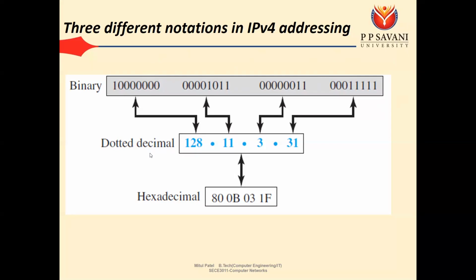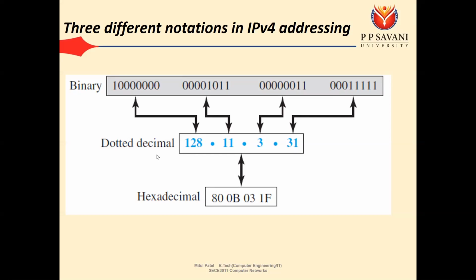The second notation is known as the dotted decimal notation, which we generally follow when we configure IP on a desktop. How does dotted decimal notation work? For the four groups of 8 bits we created, if we convert each 8-bit group into its decimal value, and put one dot between them, we get dotted decimal notation. So 10000000 is the binary value of 128, then 00001011 is 11, then 00000011 is 3, and 00011111 is 31.